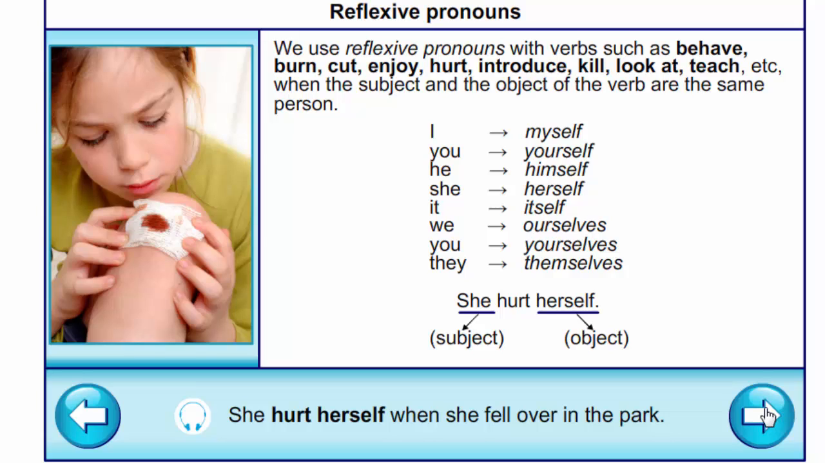Reflexive pronouns. We use them with verbs such as behave, burn, cut, enjoy, hurt, introduce, kill, look at, teach, etc. when the subject and the object of the verb are the same person. For example, she hurt herself. She is the subject, herself is the object. She hurt herself when she fell over in the park.